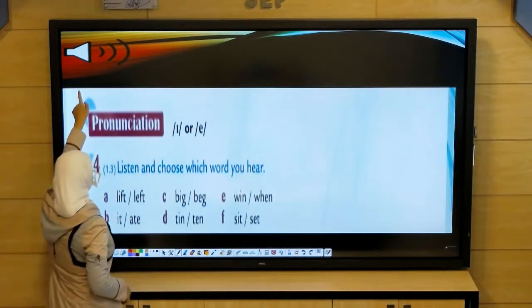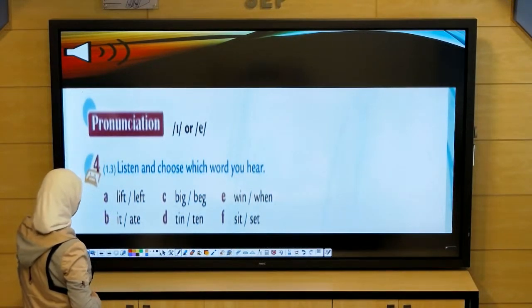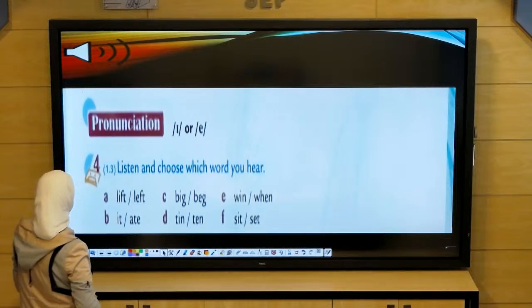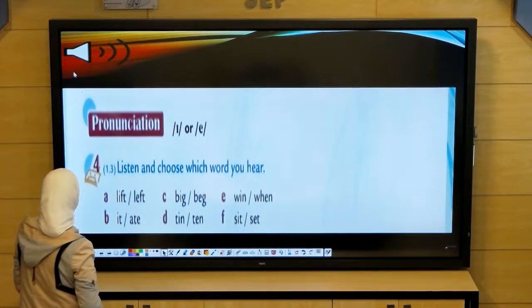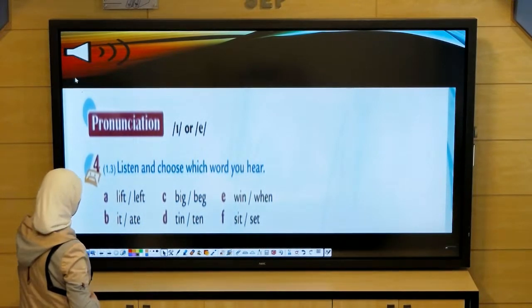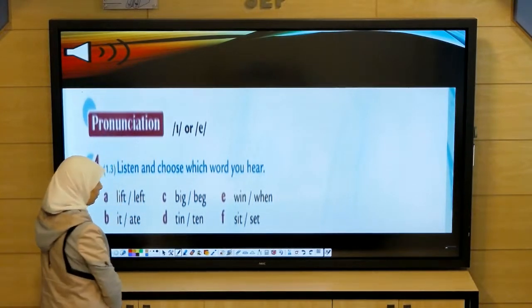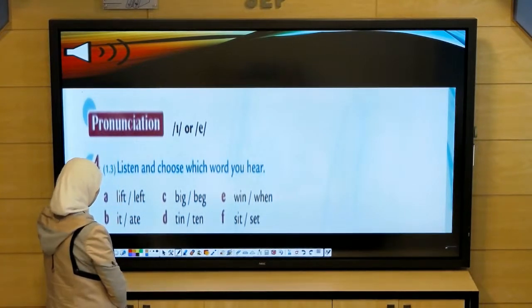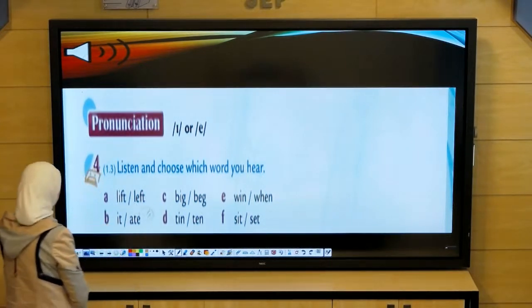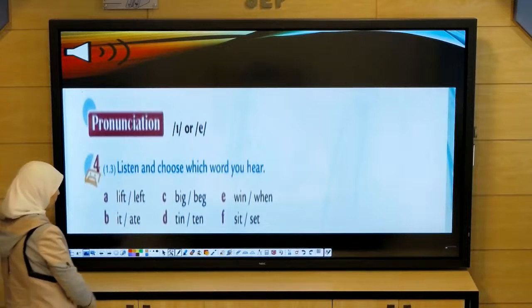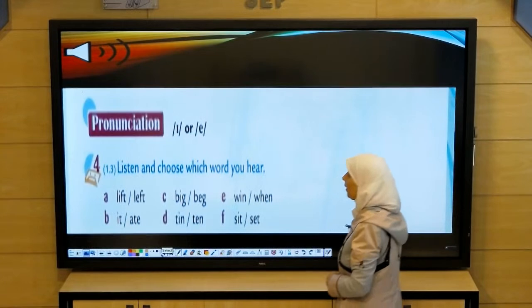Let's listen for the second time and to choose. Page 12. Exercise 4. Okay, we are going to choose between left and left.